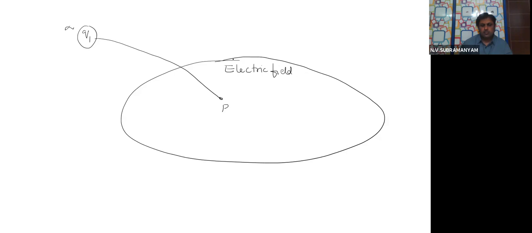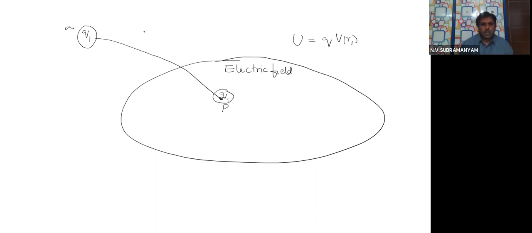Then what was the work done, or the potential energy stored, for that charge? Potential energy is Q1 into V(R1), where R1 is its position with respect to some origin. Now this charge has come and is sitting at this point.